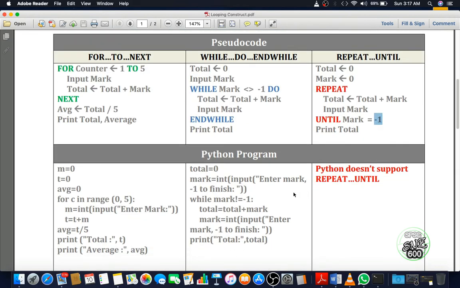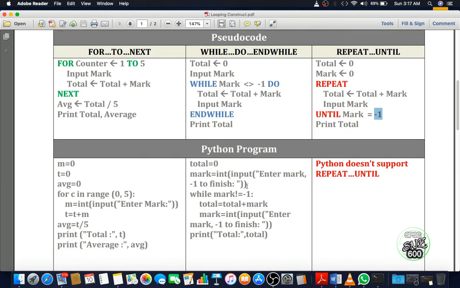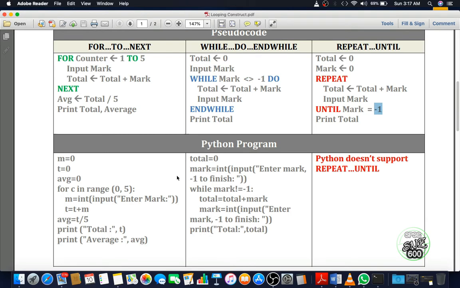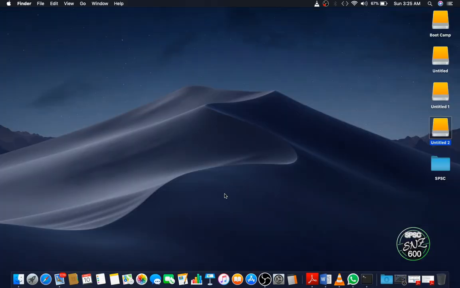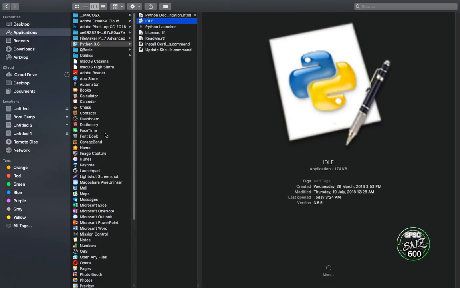So now here I am showing you the code for Python programming. The same program we will go for in Python. And one important point: in Python we don't have repeat until. Python doesn't support repeat until. So I will show you these two codes in Python. I will show you the program now.